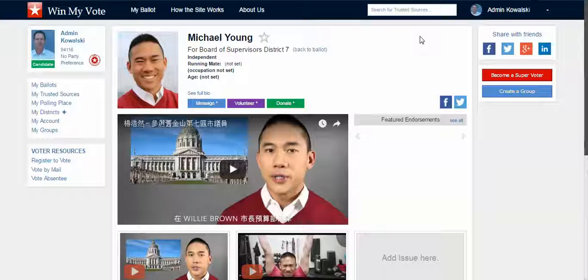I know you guys are having a race in Phoenix, Arizona, for city council. And it would be a great way to do that. So the ballot's up there now. We don't have any candidates on it yet. We're still reaching out to those candidates, but you may be able to help us do that. You may be able to reach out to those candidates and get them up on the ballot. That is the big plan. The national plan is to work with the political parties to make sure that all of their candidates get on all of the ballots up and down the ballot, and that the endorsements are all made there as well.